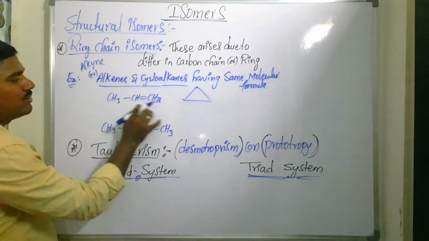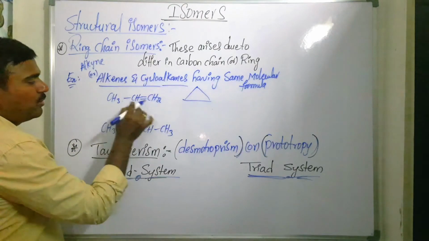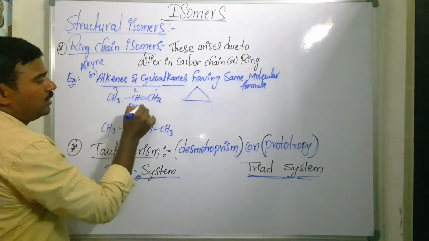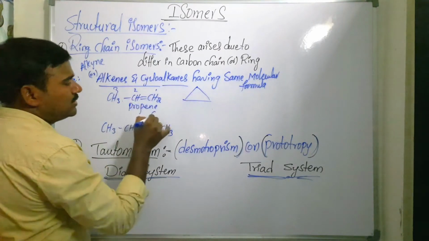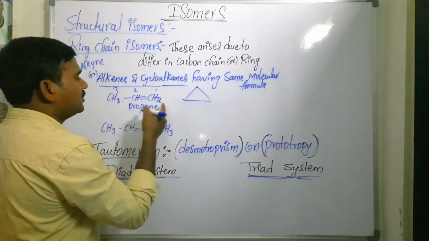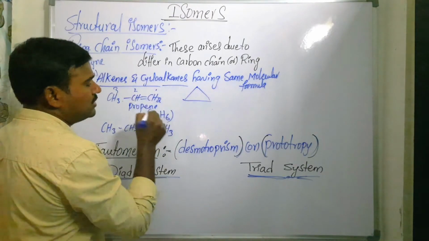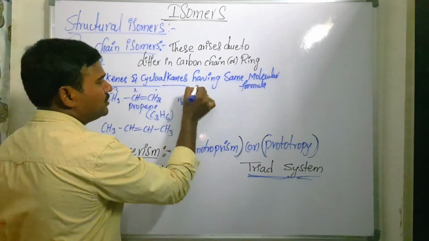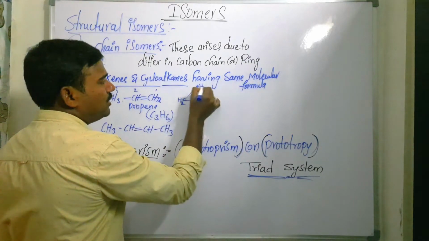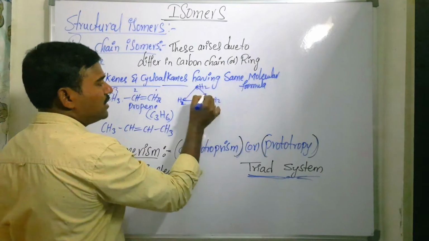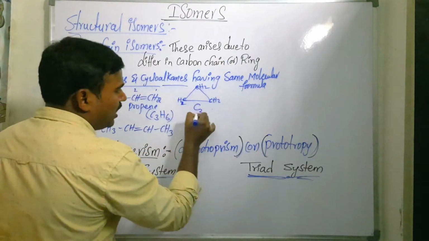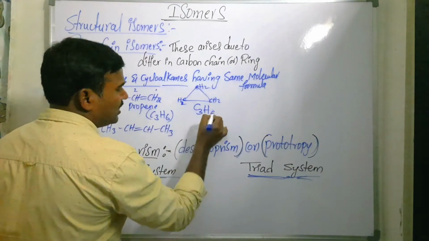Take cyclopropane and propene. Propene has 3 carbons, so its molecular formula is C3H6. Similarly, in the ring there are also 3 carbons, each with 2 hydrogens, because 2 bonds are already there, so we keep 2 more hydrogens, which also gives the same molecular formula C3H6.